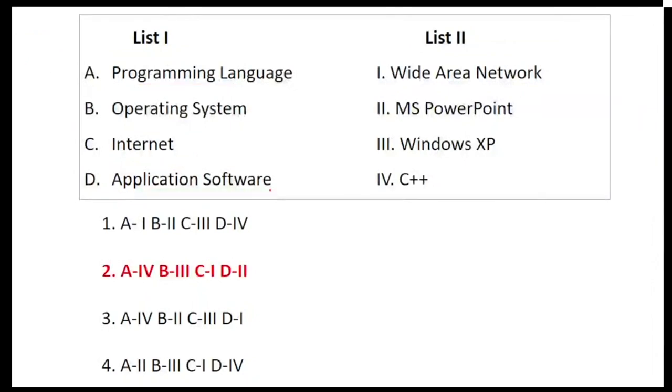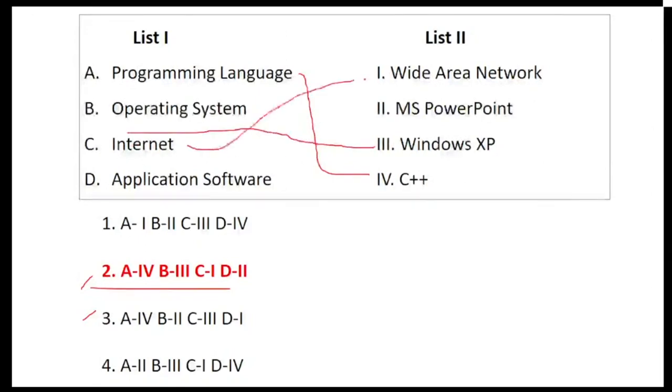So programming language, yes, it is basically C++. So fourth. If you are seeing options 2 and 3, you should go with the fourth option. Operating system, yes, Windows XP. Internet, wide area network. Application software, MS PowerPoint. So you know that D should be 2, A should be 4. Even if you go this way, you will be able to understand the answers correctly and find out the right answer for yourself.